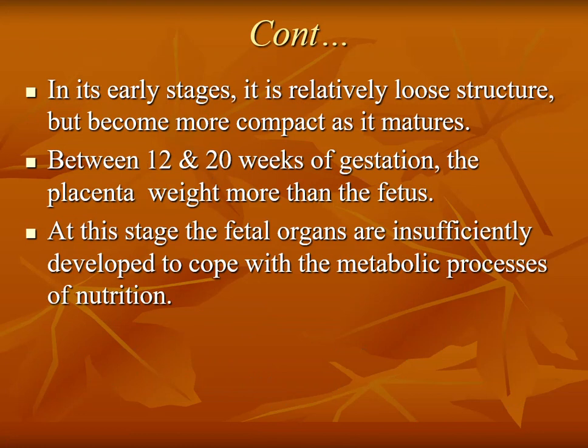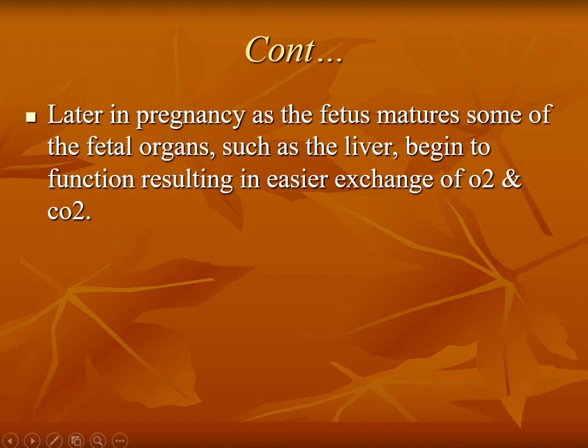Between 12 and 20 weeks of gestation, the placenta weighs more than the fetus. So the weight of the placenta will be more than the weight of the fetus. At this stage, the fetal organs are insufficiently developed to cope with the metabolic processes of nutrition. Later, when the pregnancy advances and the fetus matures, some of the fetal organs, such as the liver, begin to function, resulting in easier exchange of O2 and CO2.